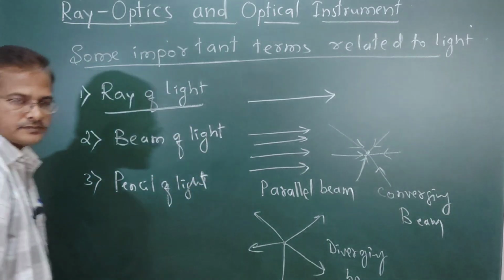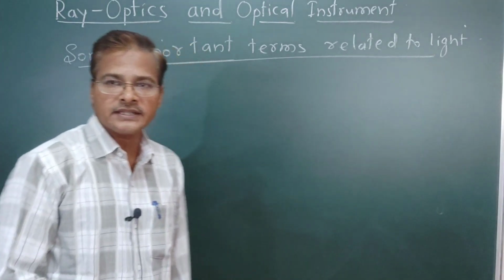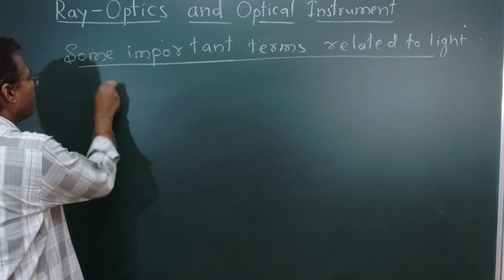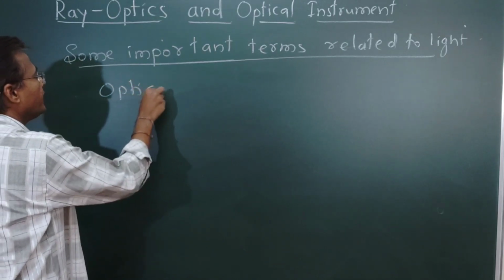Now we are going to understand the next concept, the optical medium. What is an optical medium?